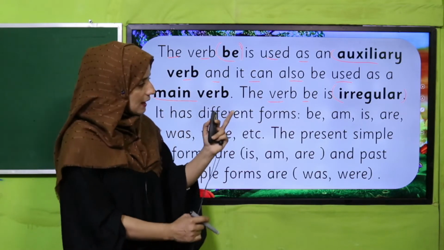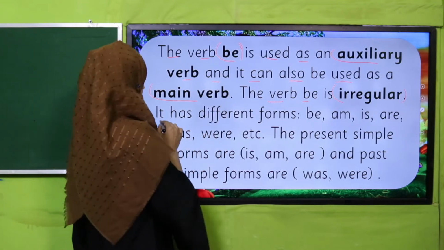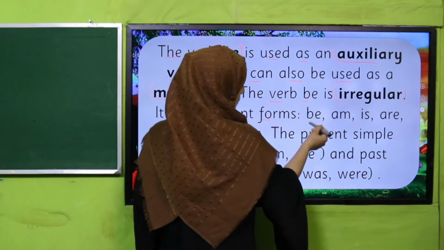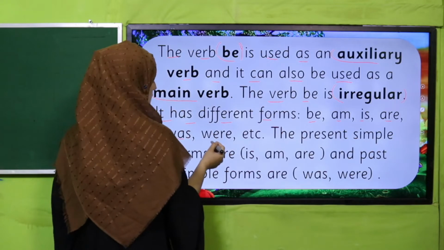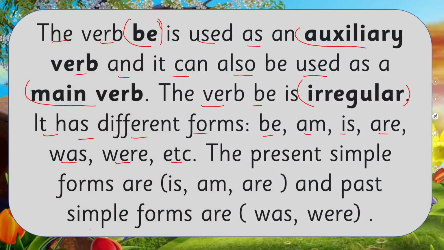That's why these are irregular. So it has different forms: be, am, is, are, was, were, etc. These are the forms of be, different forms because it is irregular. The present simple forms are is, am, are, and the past simple forms are was, were.